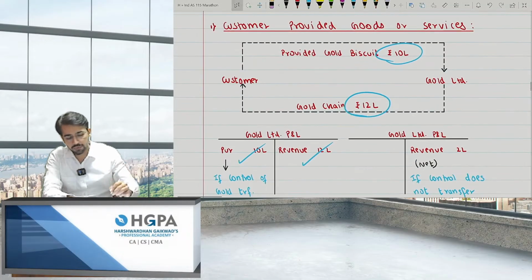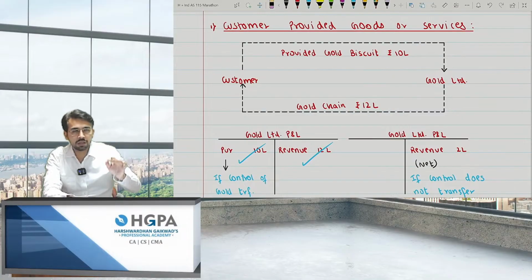But what if the customer says, I want the gold chain made from this biscuit itself, in front of me right now? At that point of time, I haven't purchased it. I haven't taken the control of that asset, because that gold biscuit does not belong to me.